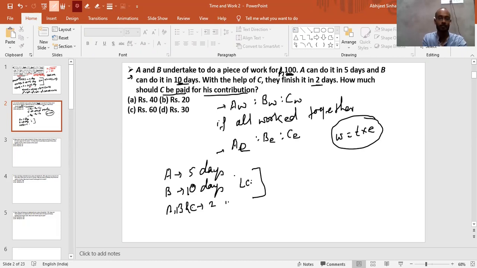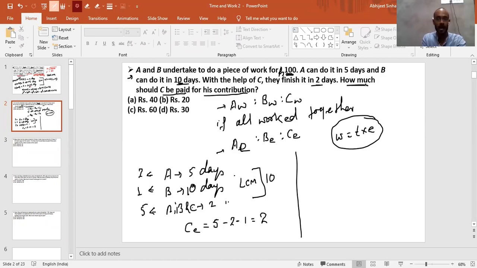Now take the LCM. The LCM will be 10. Here the efficiency of A is 2, the efficiency of B is 1, and the combined efficiency is 5. Why? Because this is the combined efficiency of A, B and C. So to calculate C's efficiency only, we take the combined efficiency 5 minus A's efficiency minus B's efficiency, and we get 2 units. So as you can see, A and C will get the same wages and B will get half of the wages of A and C.